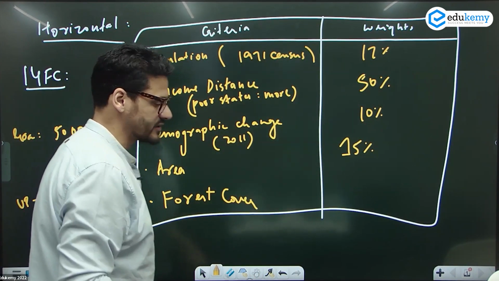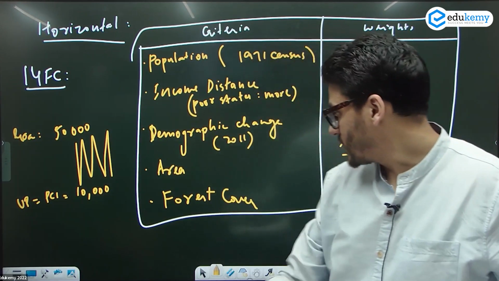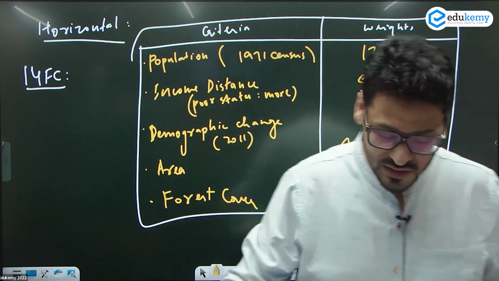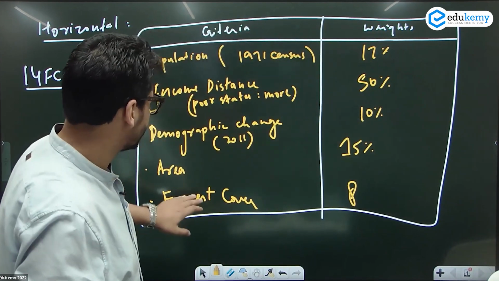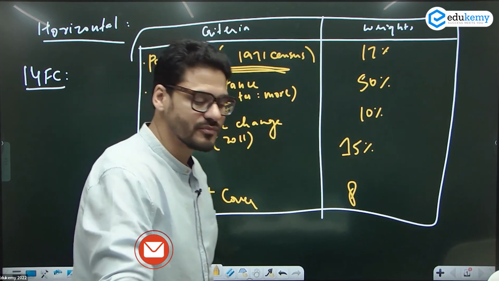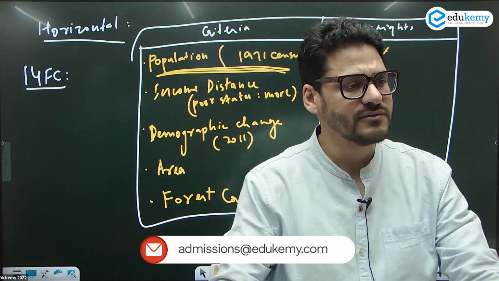Forest cover. Higher the forest cover, higher the share, 8%. Now, according to this formula, according to these criterias, it was actually the states were not willing to go according to this census. For example, problem क्या है इसमें? This is उत्तर प्रदेश और 1971 की बात करते हैं.